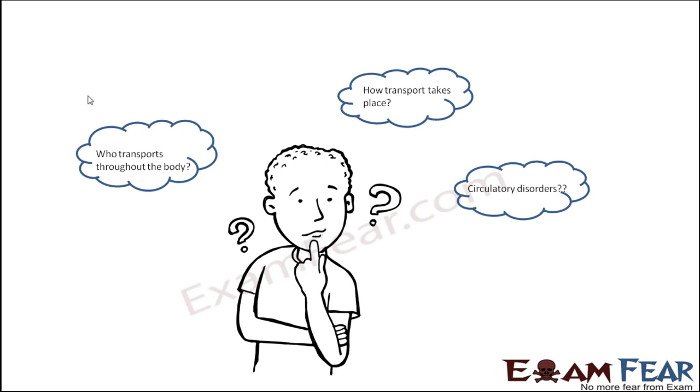Now the answer to the first question, that is who transports throughout the body, is going to be the body fluids. As I said, there are some fluids which are flowing throughout our body, and when they flow from one part to another, they carry with themselves all the required substances. So the best example would be blood, but it is not the only fluid present in our body. Even lymph is another fluid which is present in our body, and this also helps in transporting substances from one part to another. Now the next question is how the transport takes place.